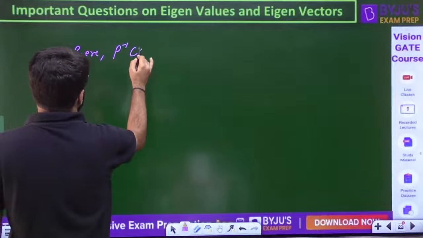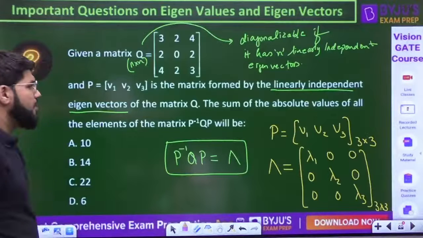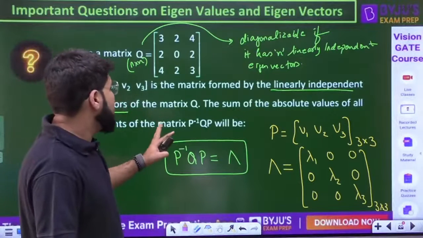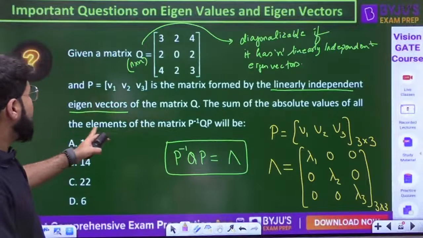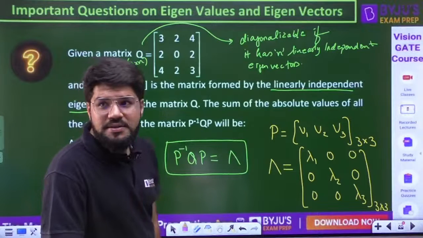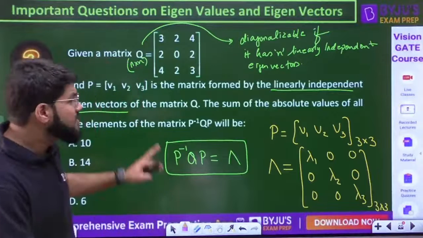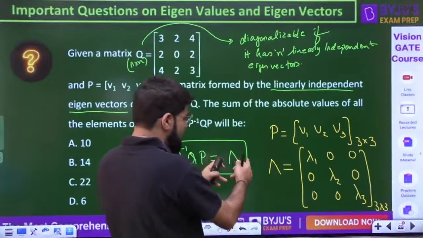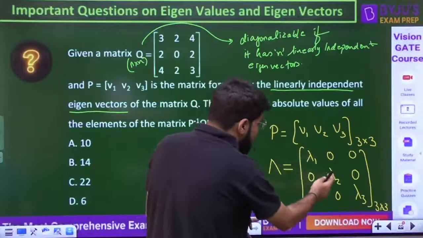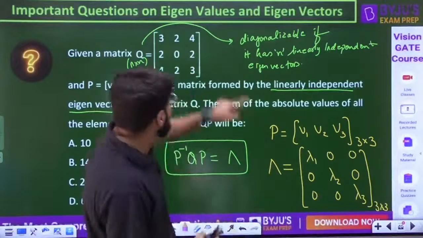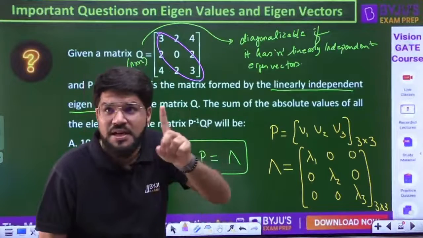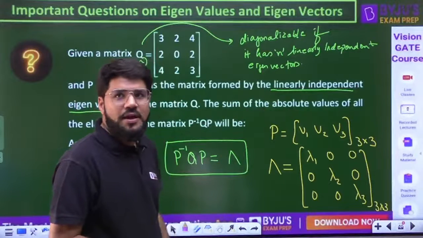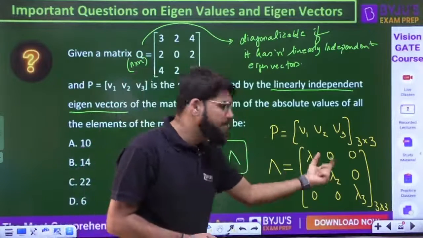If they only ask the sum of the elements of this matrix, keep in mind, P inverse QP is equal to lambda, and the sum of the elements is lambda 1 plus lambda 2 plus lambda 3, and that should be the trace of the original matrix, so the answer should be 6. But here they are asking the sum of the absolute values: modulus lambda 1, modulus lambda 2, modulus lambda 3.